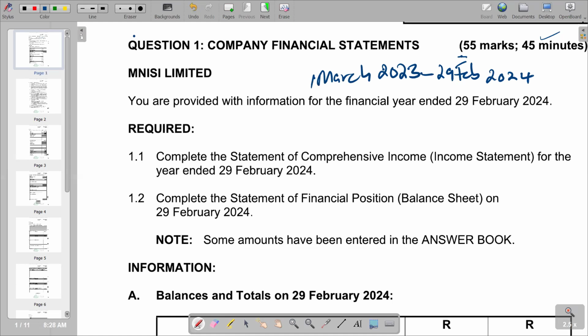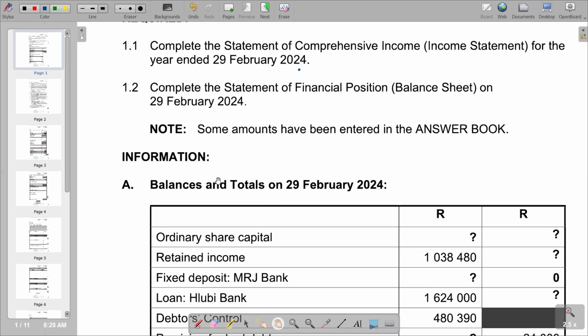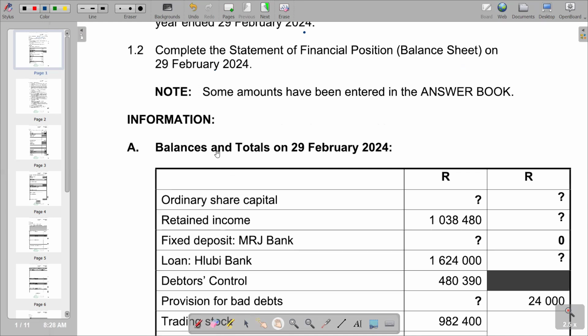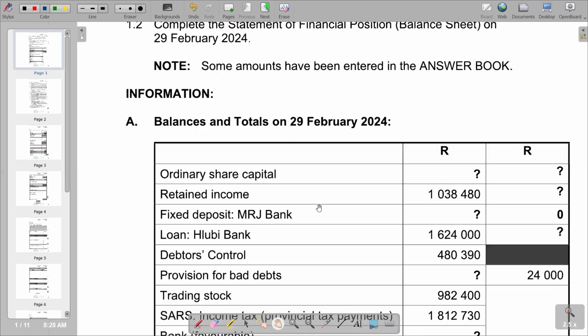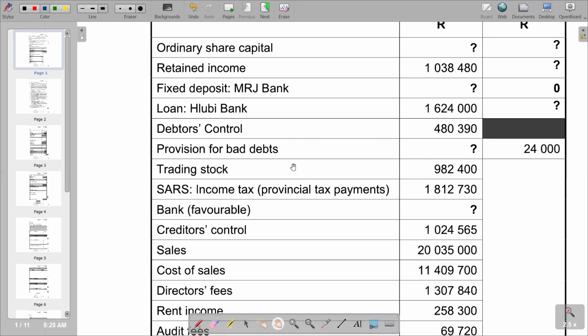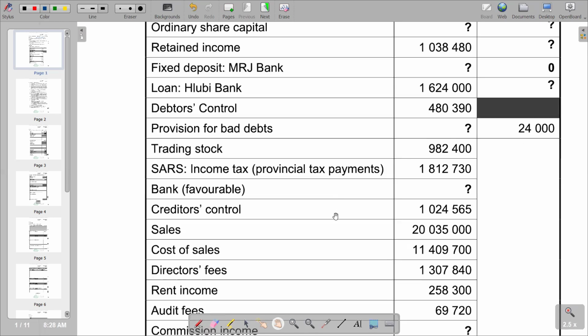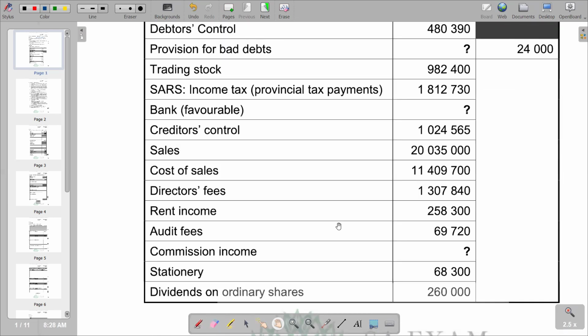So on the required part, first part requires us to complete the statement of comprehensive income, that is the income statement for the year ended 29 February 2024. So we are given information that we are given here. So given information A, whereby we're given balances and totals of 29 February 2024, that is at the end of the year. So these are the balances that we are given. We see that we have got some missing figures in question mark, which obviously we need to calculate them as balancing figures, or with given information in additional information.